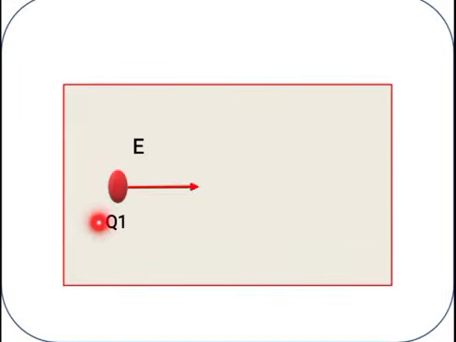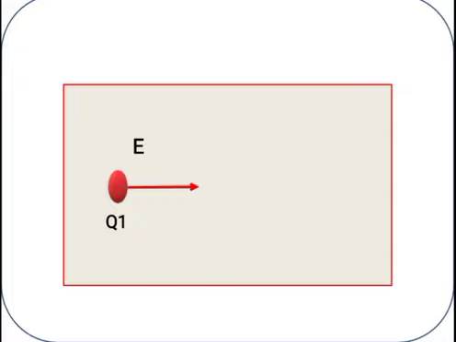Here we have to consider the charge Q1, and whatever assumptions we are making, these are imaginary. This is a charge Q1, and the area surrounding the charge is called the electric field. We already studied electric field.